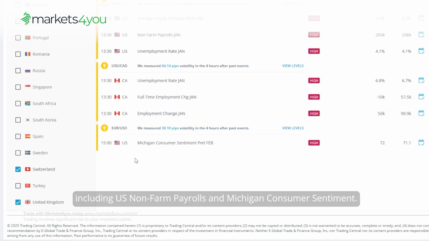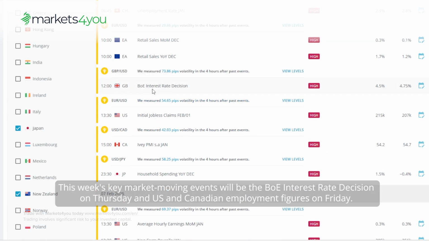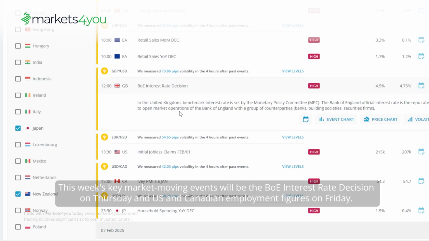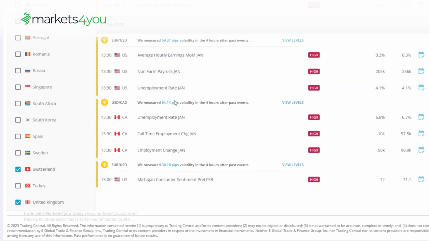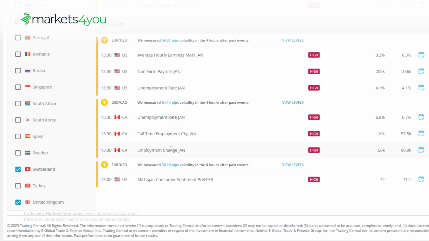Friday concludes with crucial employment data from both US and Canada, including US non-farm payrolls and Michigan consumer sentiment. This week's key market-moving events will be the BOE interest rate decision on Thursday and US and Canadian employment figures on Friday. These releases should create significant opportunities across major pairs.